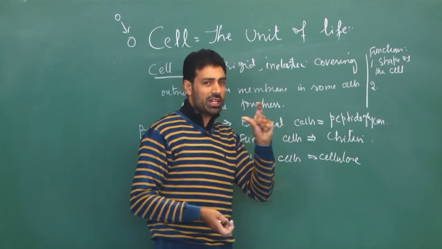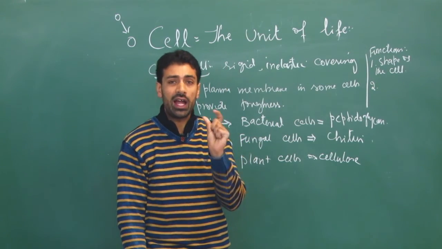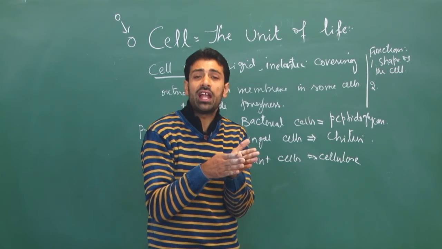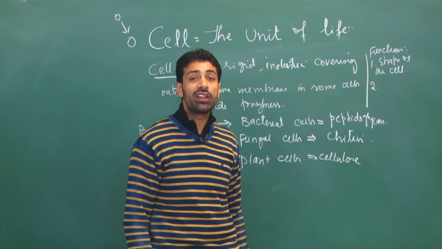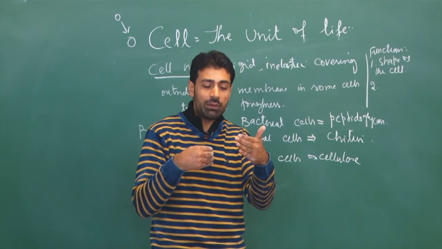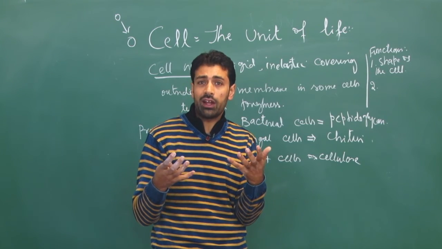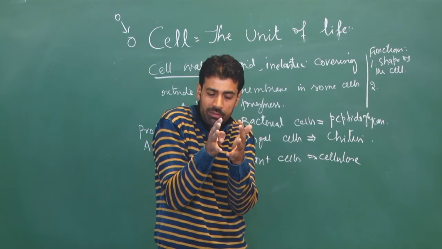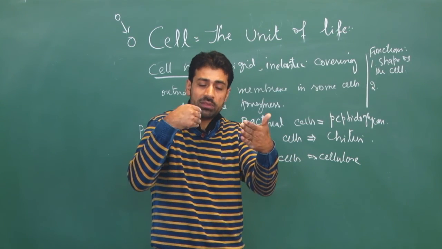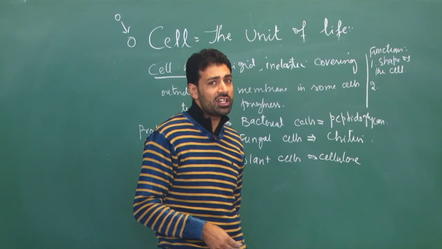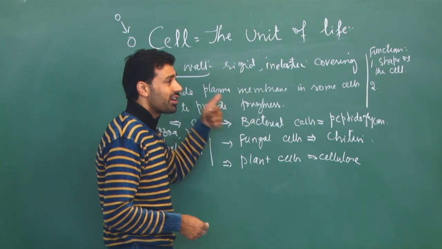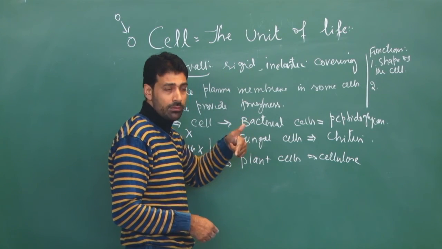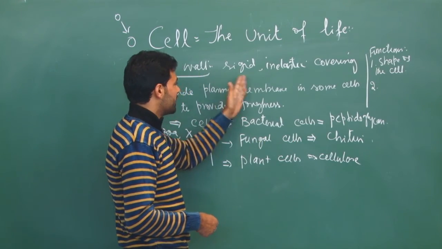But if you keep a bacterial cell or a plant cell in a hypotonic solution, water will enter into it, but the cell will still not rupture, because the cell wall, being very tough, will not allow unnecessary expansion of the plasma membrane. The plasma membrane will expand, but once it comes in contact with the cell wall, it cannot grow further, because the cell wall is rigid.